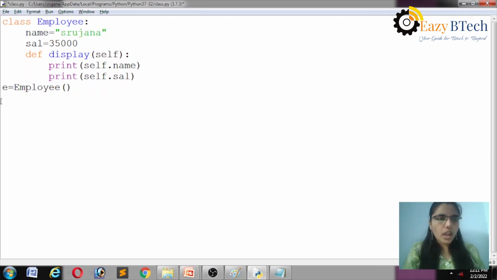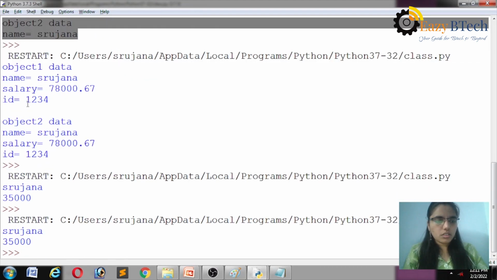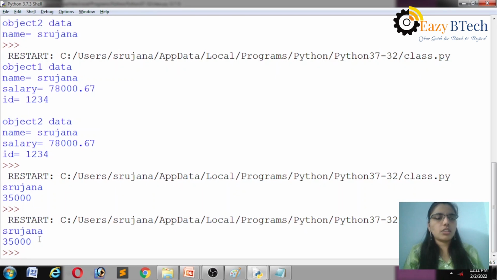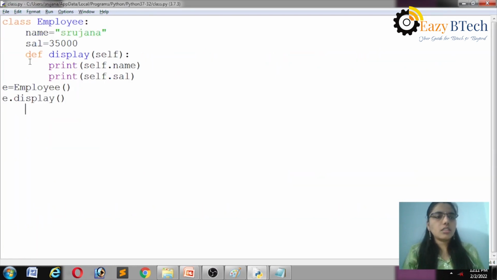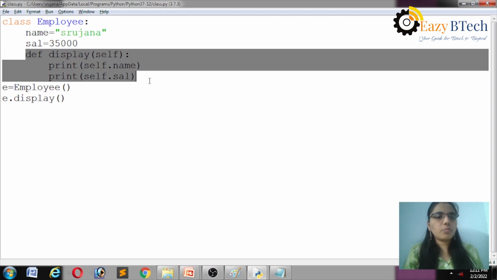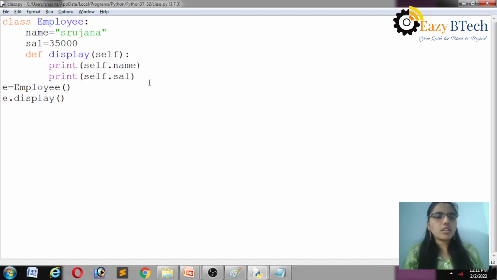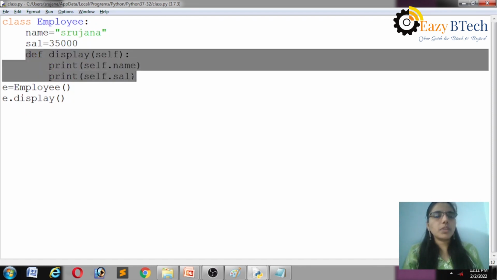So I have to call the display function by using e.display. Let's call this method and execute this. See here, Srijana, 35,000 is the answer. This is the basic example program for methods.